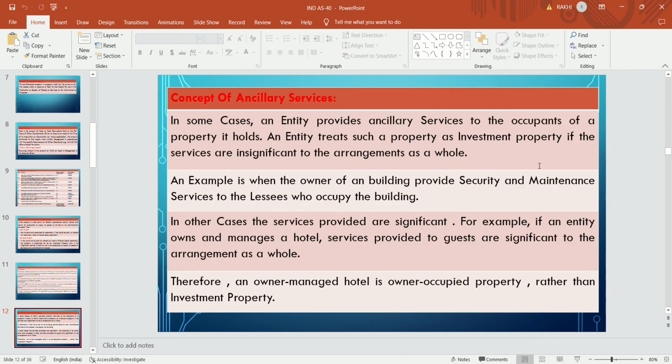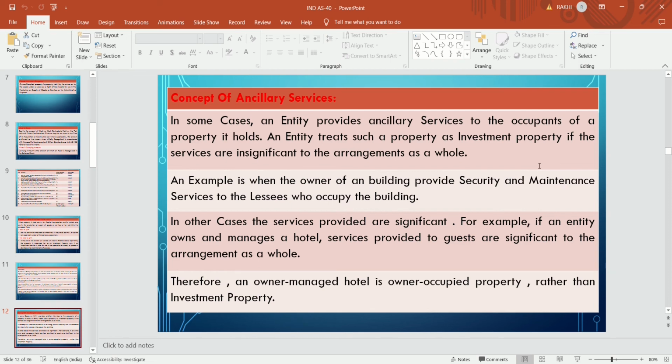What do you mean by ancillary services? In some cases, an entity provides ancillary services to the occupants of the property it holds. It means any services in addition to the asset which is given on lease. Any extra services are called ancillary services.